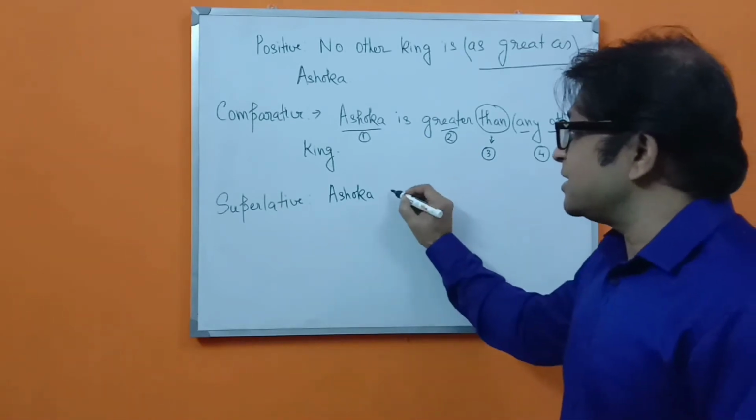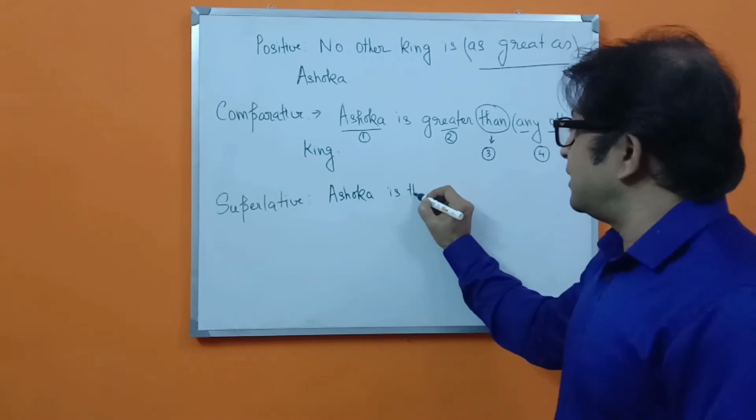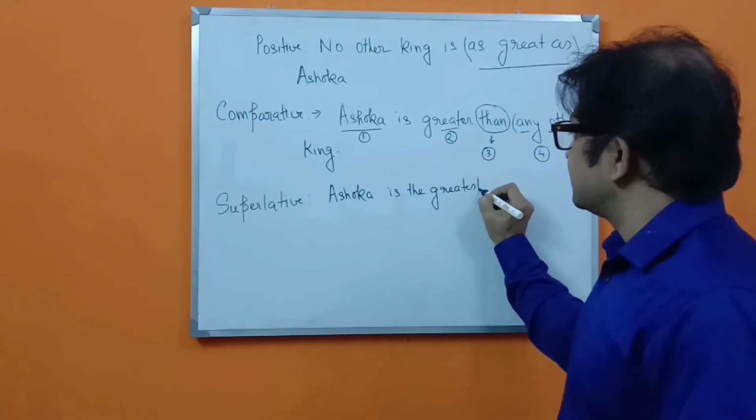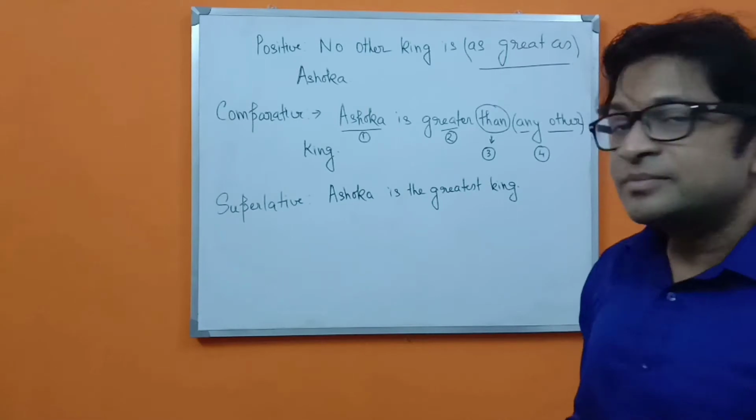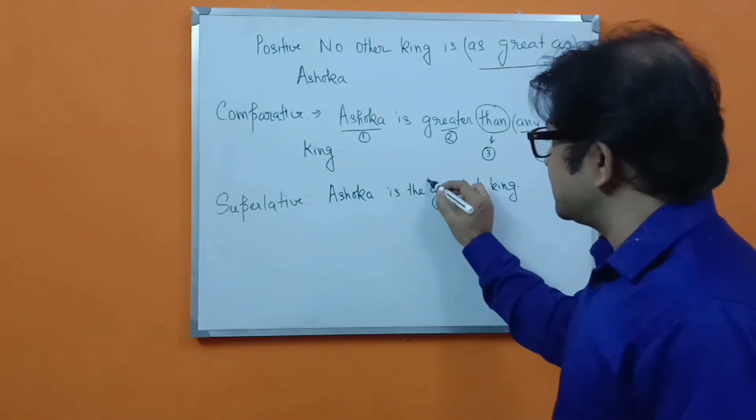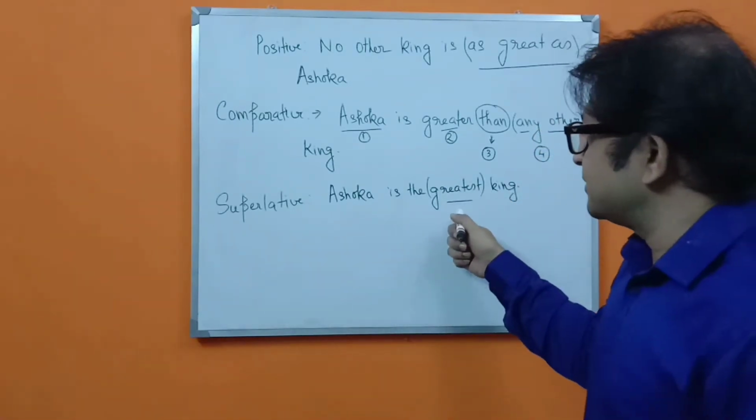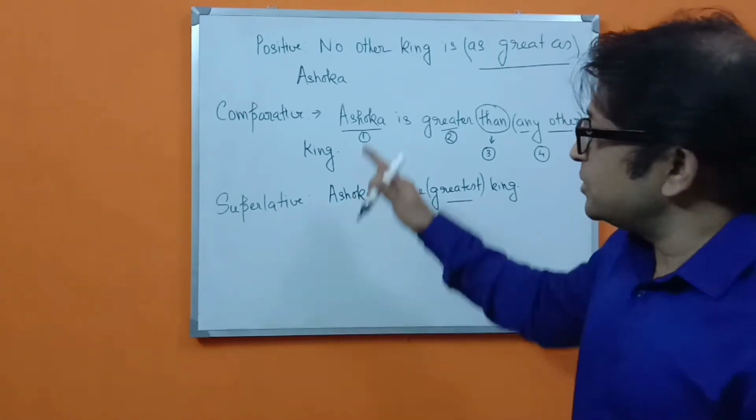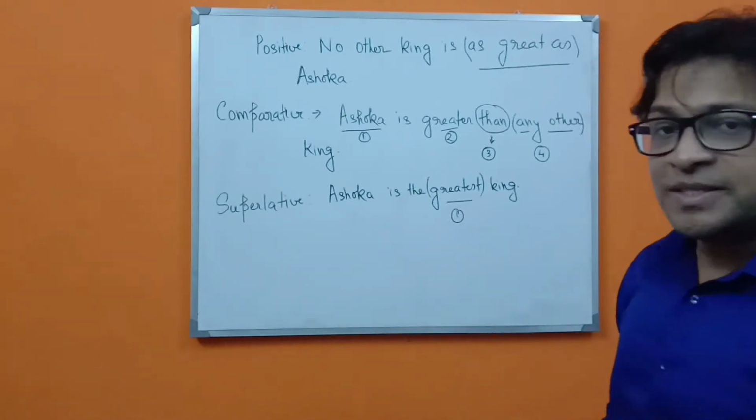So Ashoka is the greatest king. See, Ashoka is the greatest king. That means the change which I have done, or which you are going to do, is that we are using est with the adjective. So this is the simplest form of change. Here is only one change, as you can see.